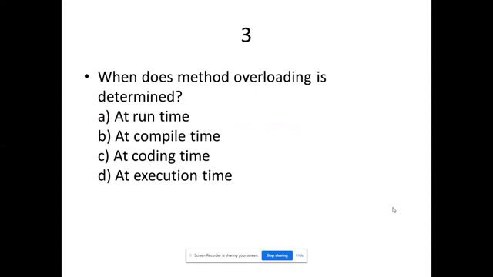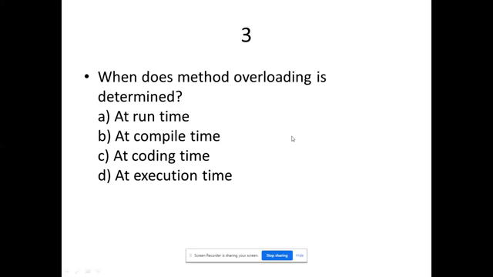Third question: when is method overloading determined? This is also a question based on polymorphism only. First of all, you must know what method overloading is. People who have attended training will be able to answer this. Method overloading comes under the section polymorphism.